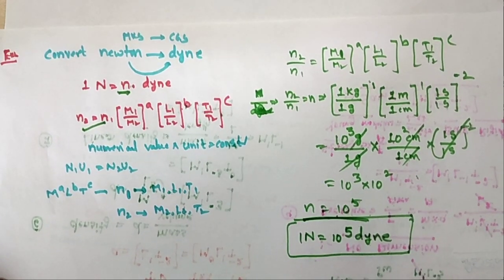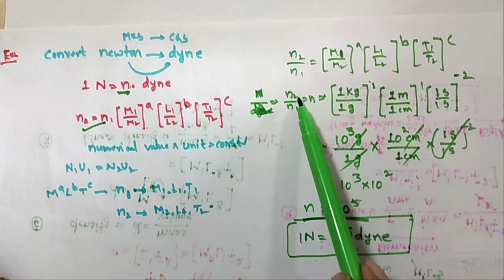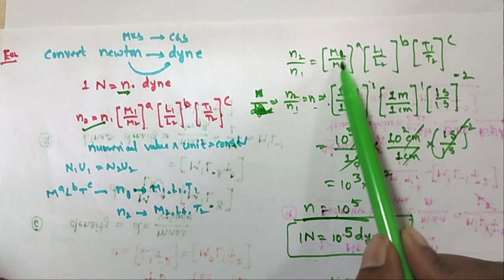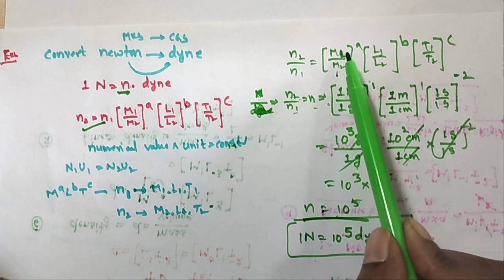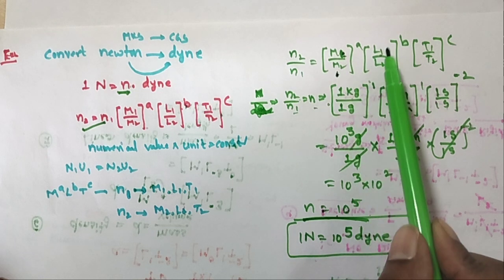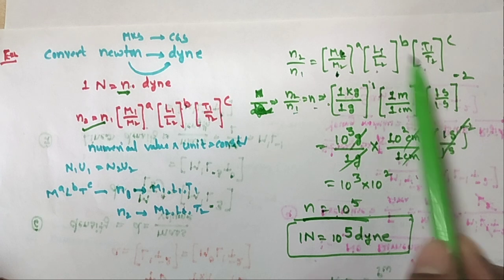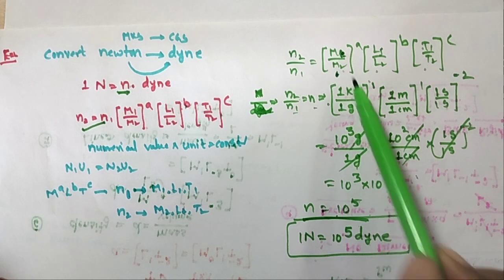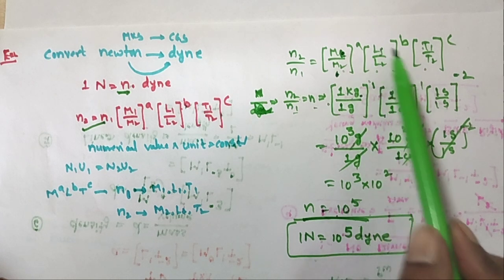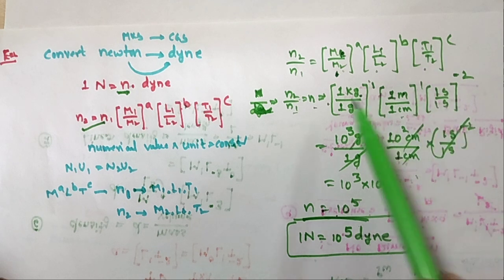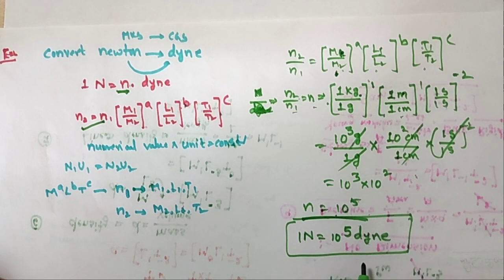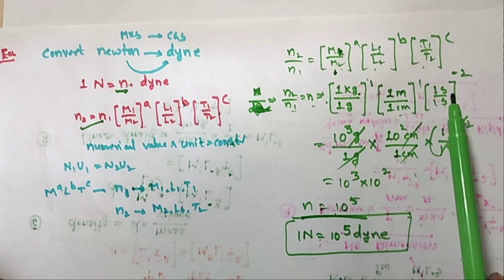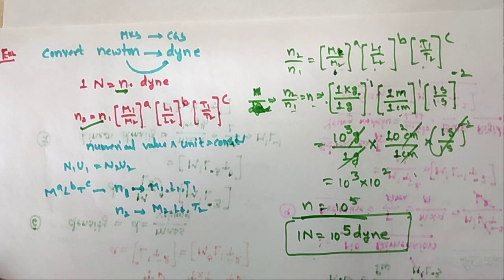So how do we convert from one system to another? Here n2 by n1 is equal to n, where M1 is in the MKS system and M2 is in the CGS system. This is the Newton system, this is the dyne system. In the Newton system, M1 is measured in kilograms; in the dyne system, M2 is measured in grams. Similarly meters, centimeters, seconds. You can calculate, and finally you get 1 Newton is equal to 10 power 5 dyne. So by using the dimensional formula you can convert.